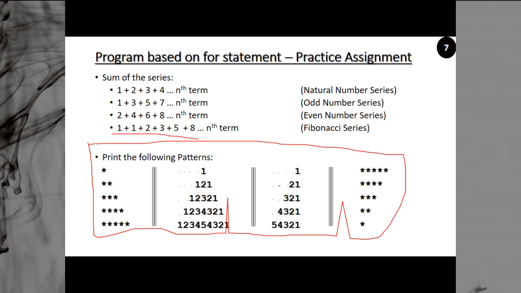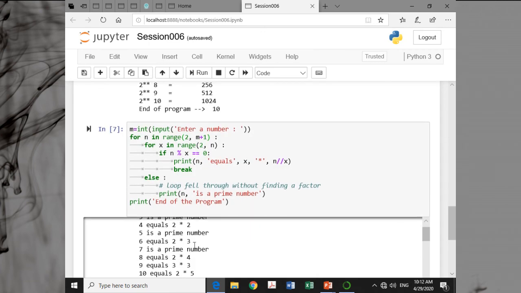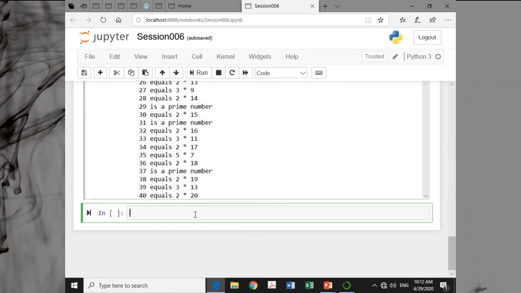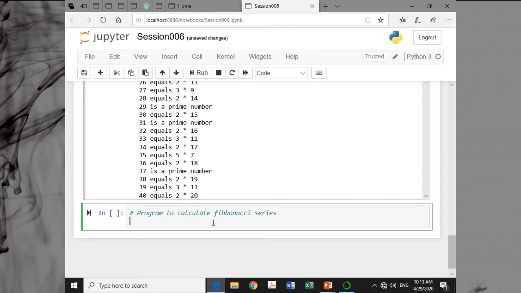So I would like to go through the Fibonacci series question. I would like to show you a solution to the Fibonacci series question. So we are starting with a program. Say, up to how many terms you want. So n terms, n is equal to int input, enter number of terms.